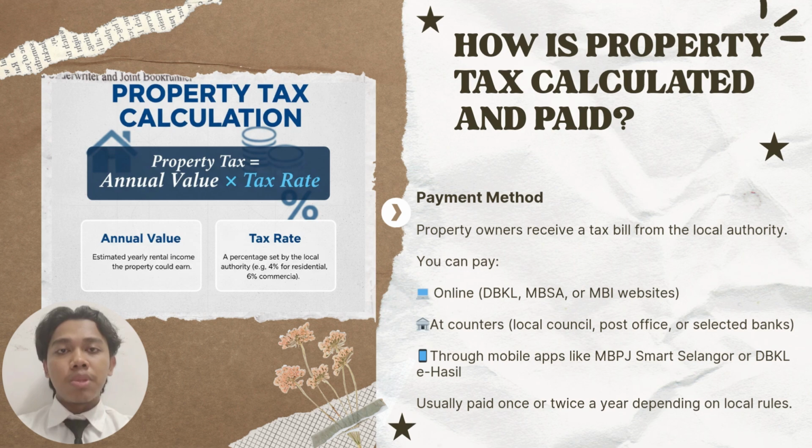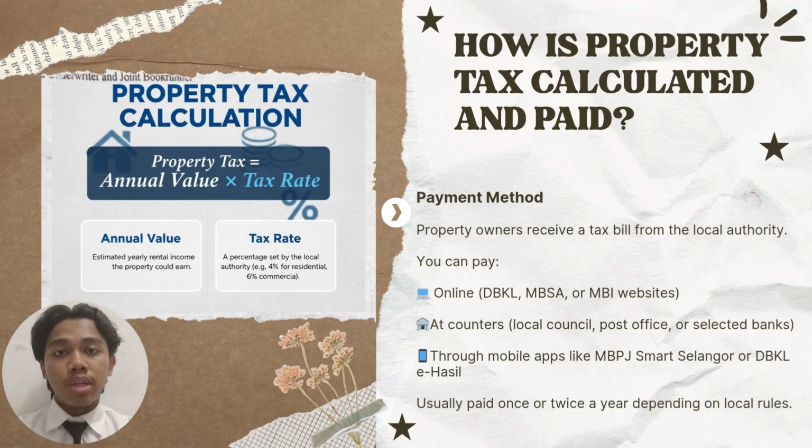Last but not least, how is property tax calculated? The formula for property tax is simple. Property tax equals annual value times tax rate. The annual value estimates the yearly rental income your property can earn, while the tax rate is a percentage that depends on the local authority and the type of property such as residential or commercial.